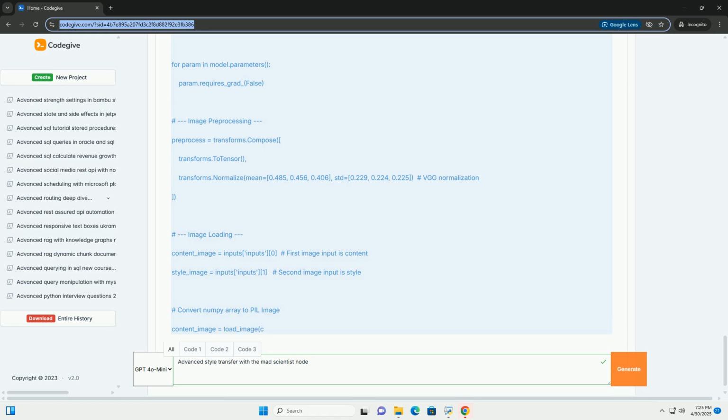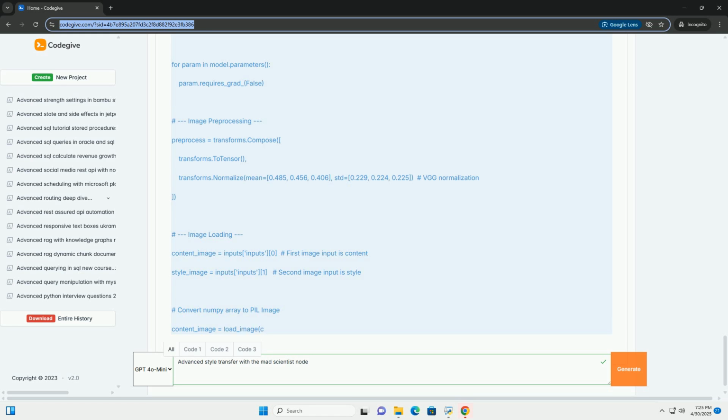Connect the output of the Mad Scientist node to a preview image or save image node so you can see or save the results. 8. Configure the Mad Scientist node. This is where the magic happens. You'll write Python code within the node to perform the style transfer. Python code example, inside the Mad Scientist node.